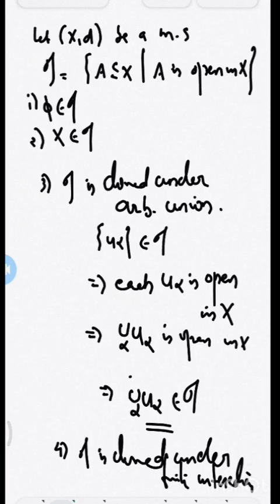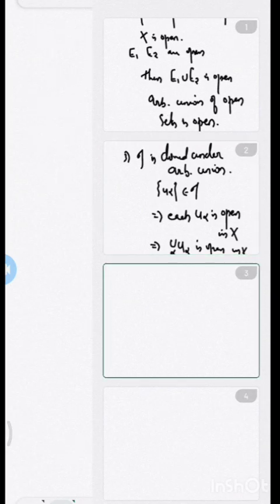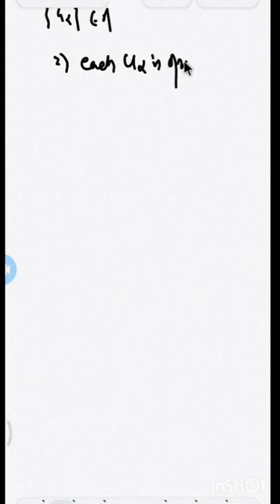Why? Because when you have U_alpha belonging to tau, each U_alpha is open in X as a metric space, then any finite intersection of these U_alpha is open, because the finite intersection of open sets is open.